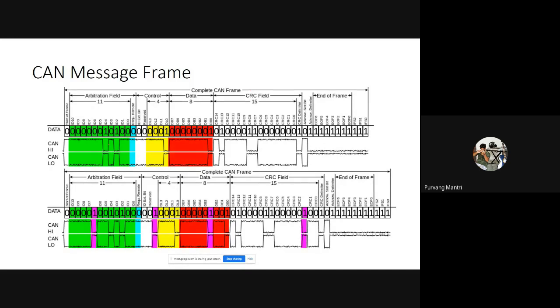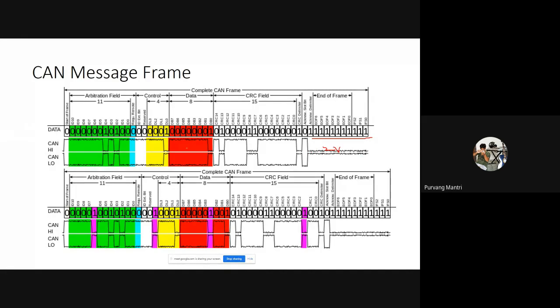Now, both the CAN high wire and the CAN low wire have 2 volts running within them. That 2 volts is considered as 1 bit in the CAN message frame, not in general electronics. The CAN message frame works inversely to general electronics. So here, this particular end of the frame is at 2 volts. It has 2 volts electricity running over there.